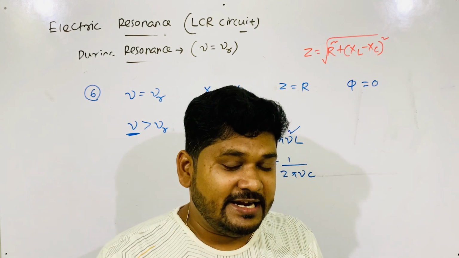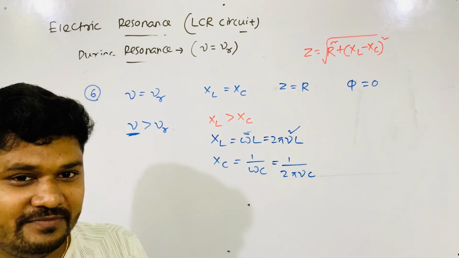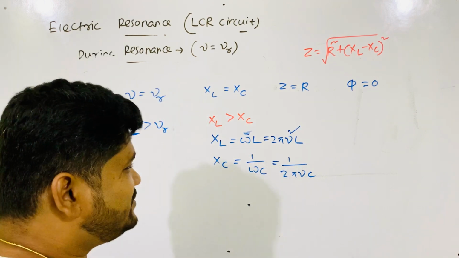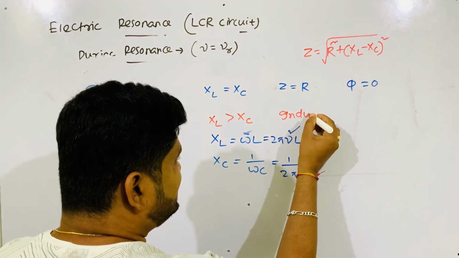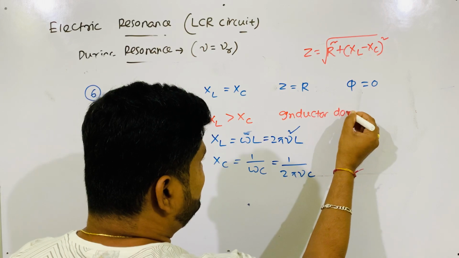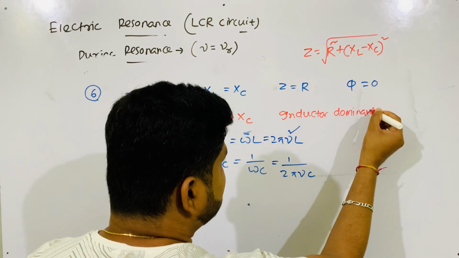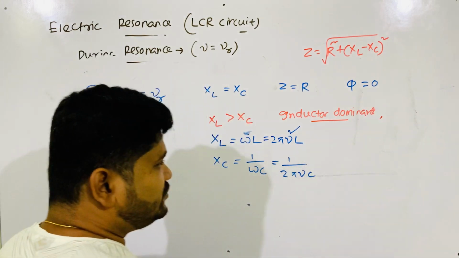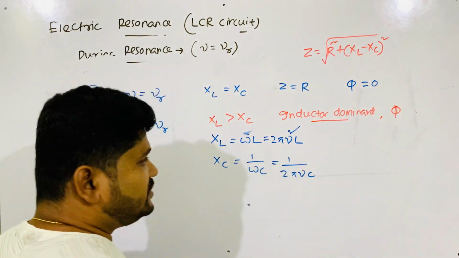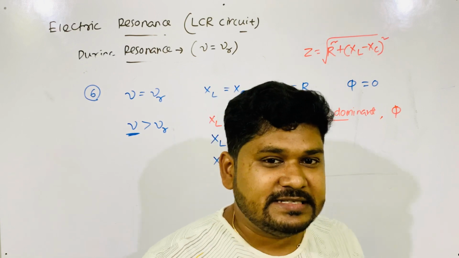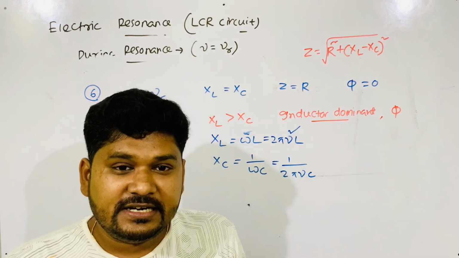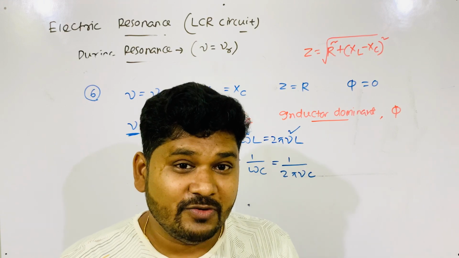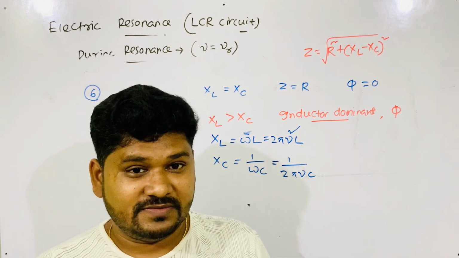Now, sir, in the circuit, who is dominating? Inductor. So it is called an inductor dominant circuit. If inductor dominant circuit, what happens to the phase difference, who lags and who leads? In inductor, you know, current lags.